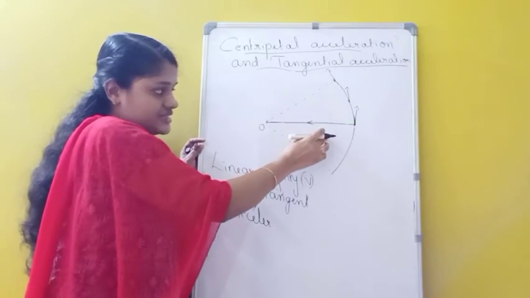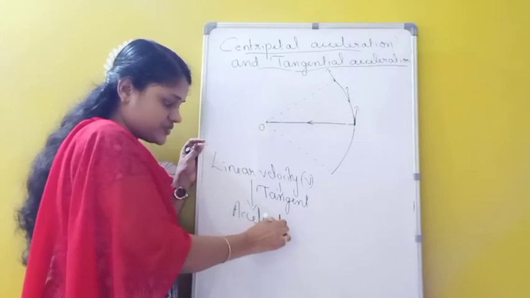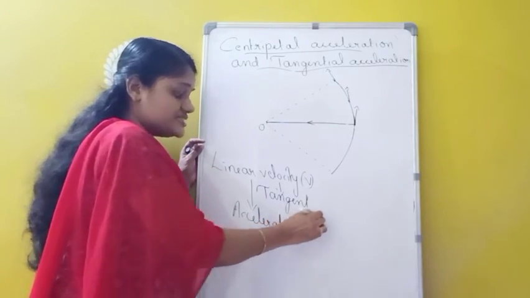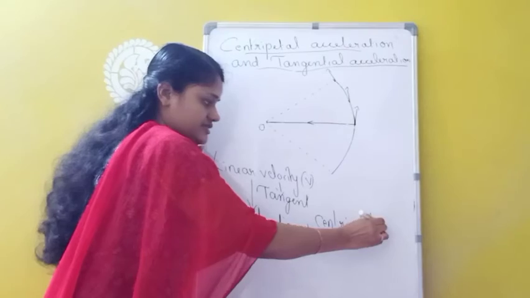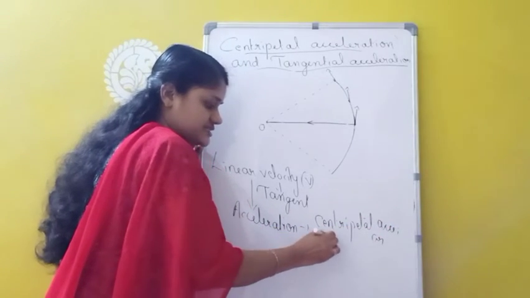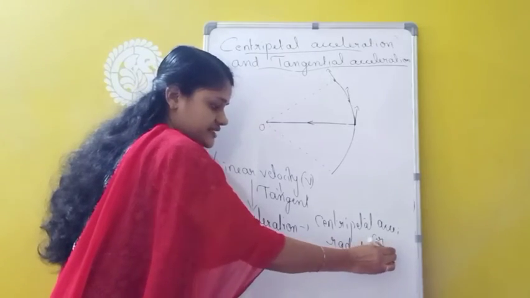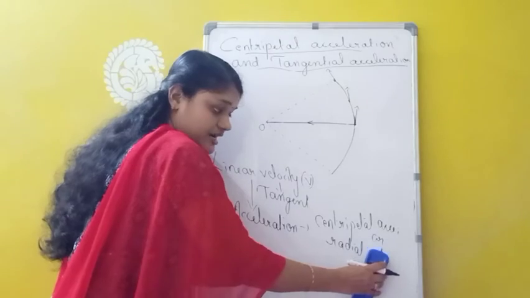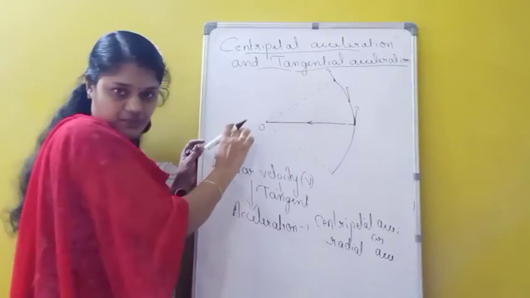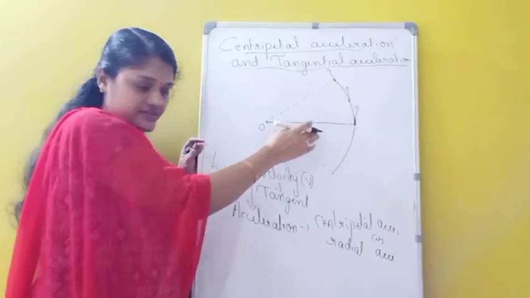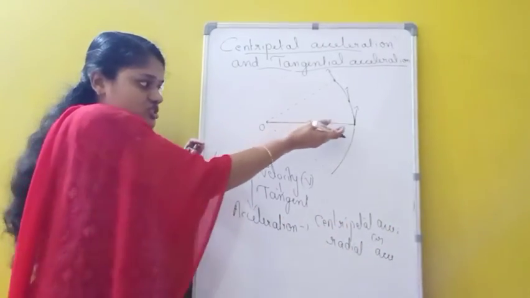Since this linear velocity is continuously changing at each and every point, there must be an acceleration here. And that acceleration can be called as which one? Centripetal acceleration, or we can say radial acceleration. Since the linear velocity is continuously changing at each and every point, there is an acceleration here, called centripetal acceleration, or radial acceleration. And this one is acting towards the center.